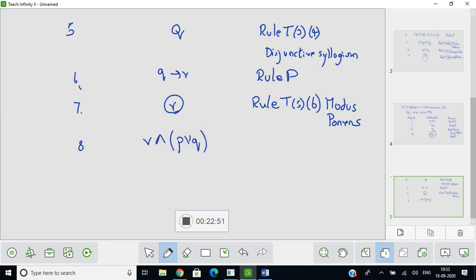I am using rule T. What rule? Conjunction. On what am I going to use? On the step 4 and on the step 7, I am going to use the rule conjunction.